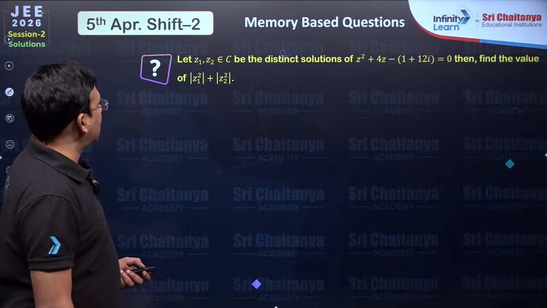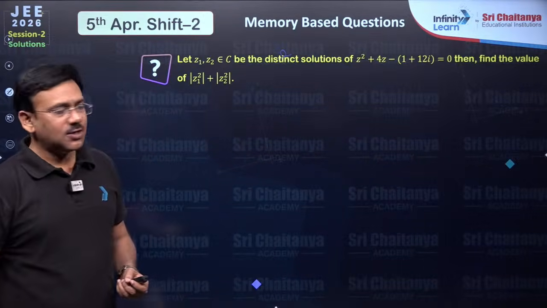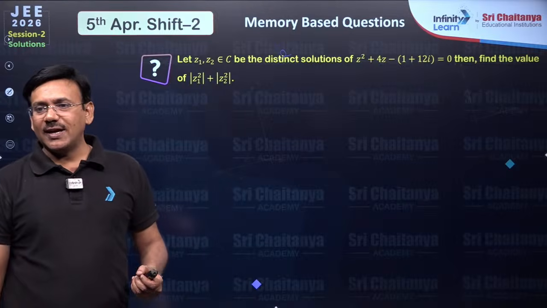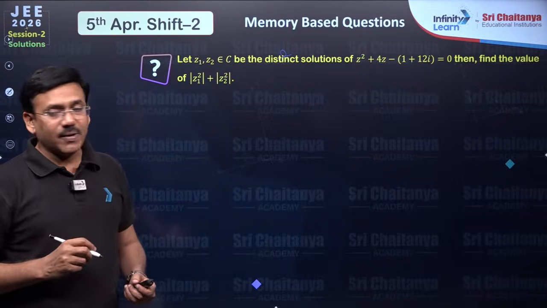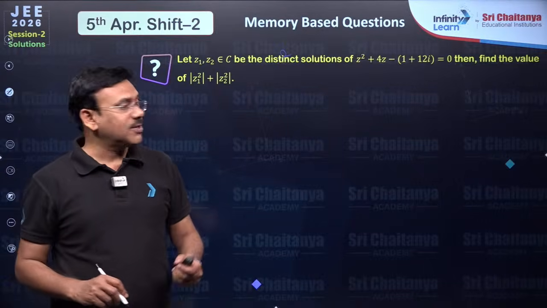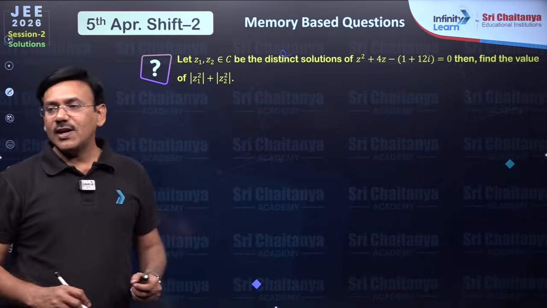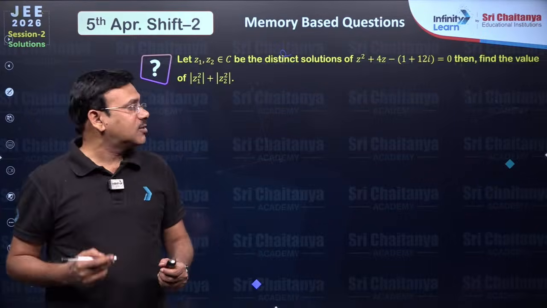The next, I can say, is a quadratic equation given in complex numbers. Here z square plus 4z minus this, whose roots are z1 comma z2. We have to find the value of mod z1 square plus mod z2 square.